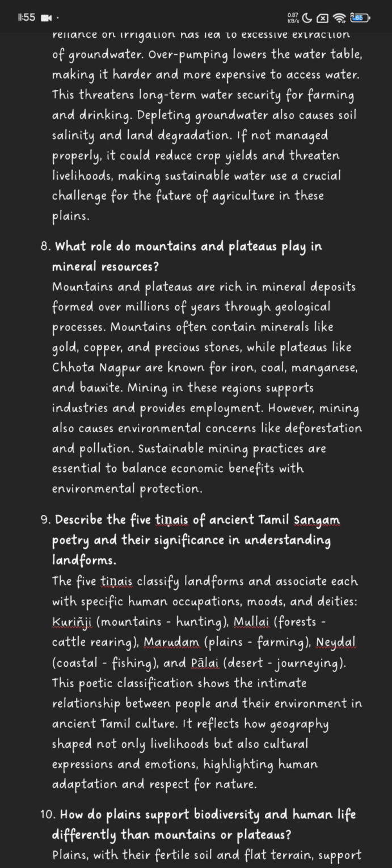Mining in these regions supports industries and provides employment. However, mining also causes environmental concerns like deforestation and pollution. Sustainable mining practices are essential for balanced economic benefits with environmental protection.